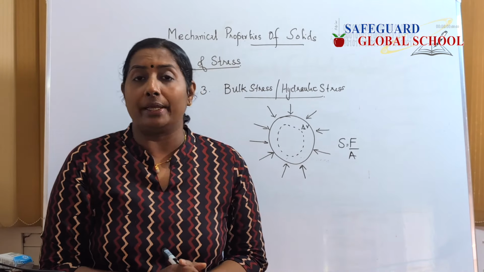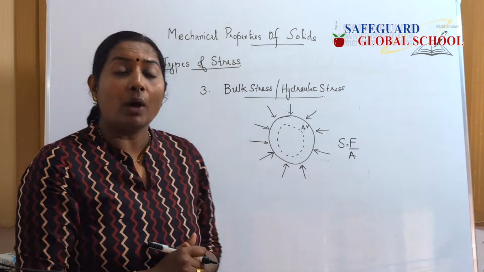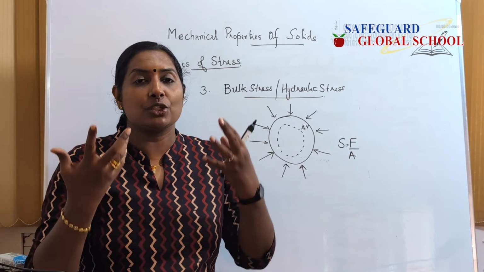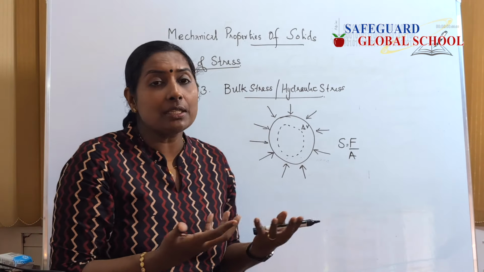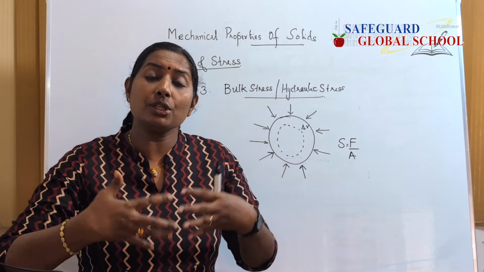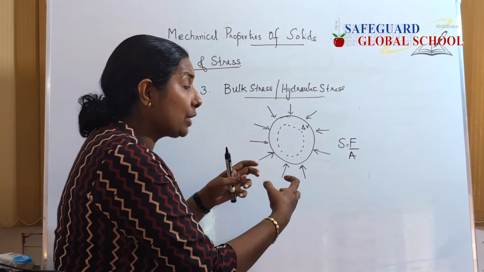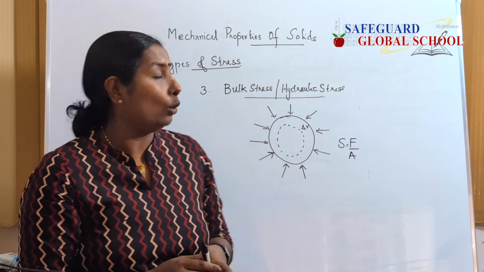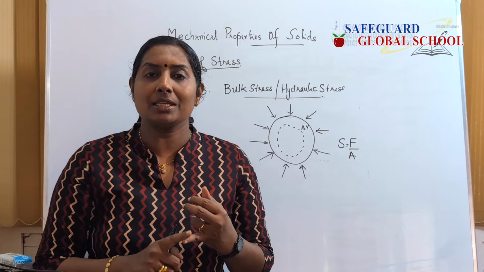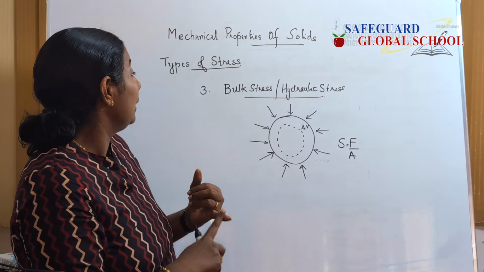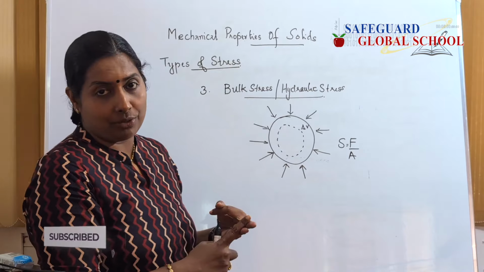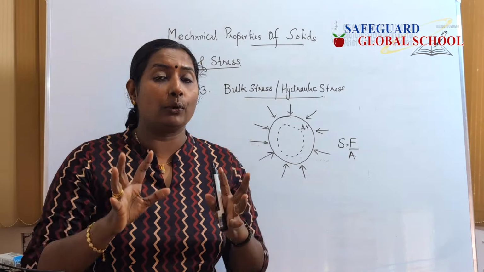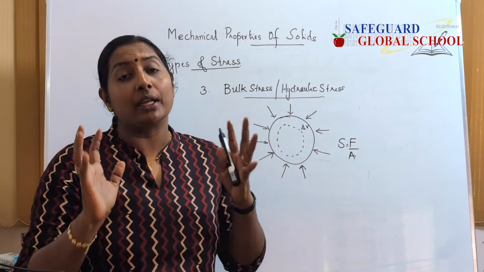So before concluding, let me make you understand what all are the effects of stress. In the first case, what was the effect of stress? It changed its length. In the second case, when we studied tangential stress, it changed its shape. Here there is no change in shape, as the overall circle remains a circle, but there is a change in volume. So taking the recap once again, the types of stress are normal stress, tangential stress and bulk stress. And all of them have the same formula. We have to look for the force, and we have to look for the area of application where the force is applied.